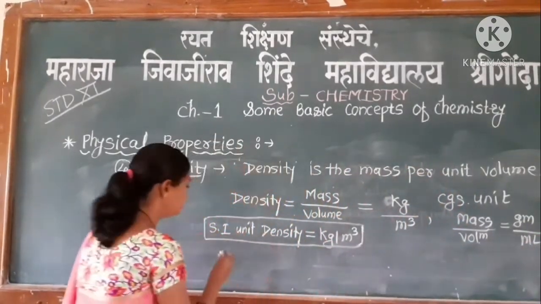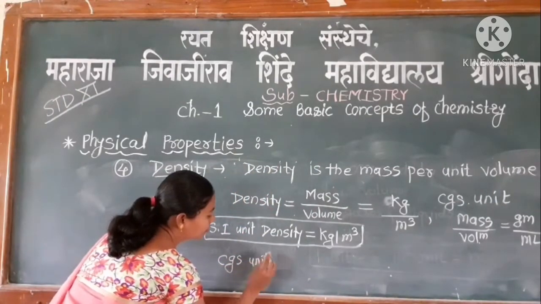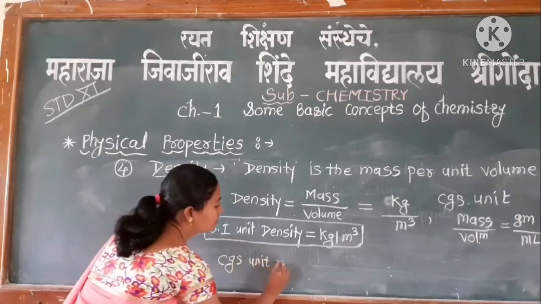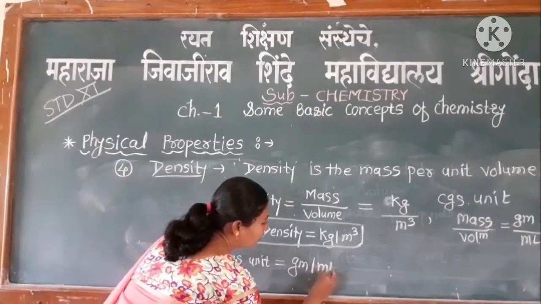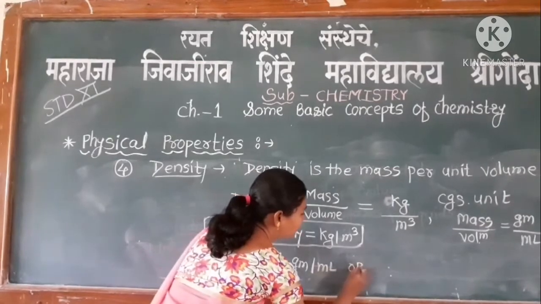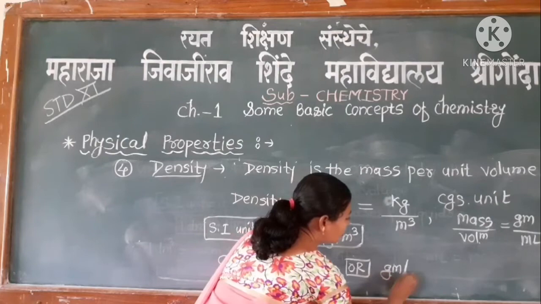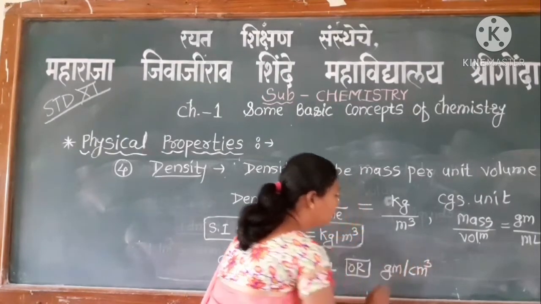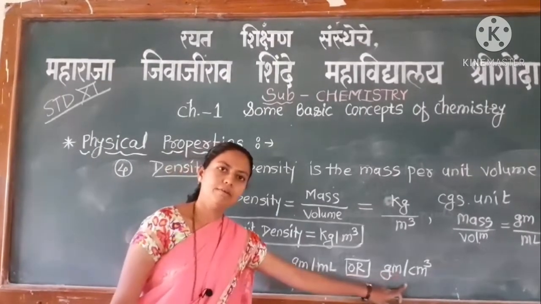Therefore, the CGS unit of density is gram per ml or gram per centimeter cube.